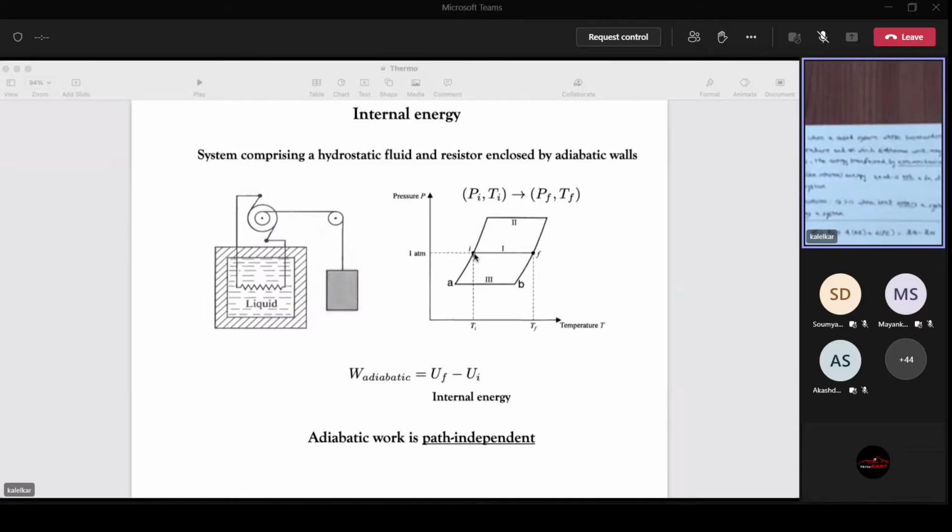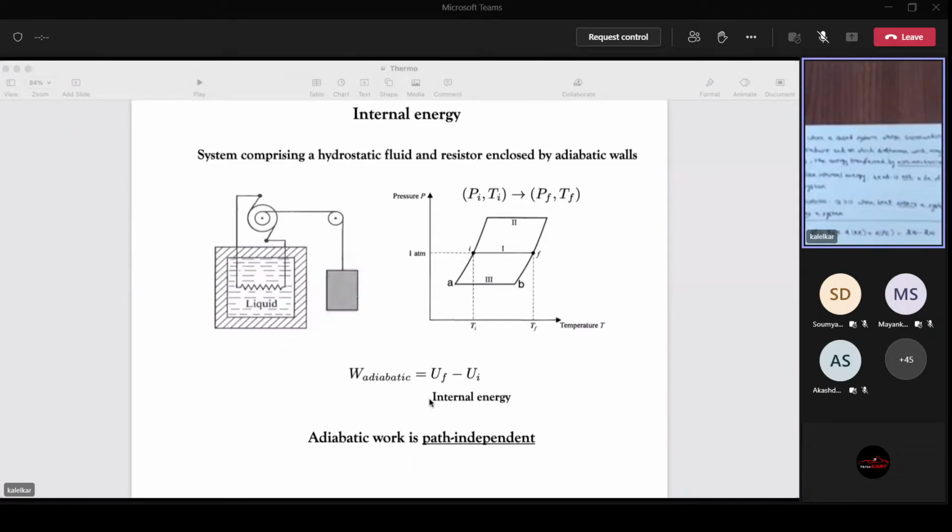Now if you do this experiment, this is more of a thought experiment, but suppose you do it along 10 paths from I to F, you will find experimentally that the work done between the state I and state F is independent of the path. Now that's not something you've seen, because last week I said that the work done is path dependent, right? But in this case, you are doing what is called adiabatic work, or if you like, the system is enclosed by adiabatic walls. So we'll call it adiabatic work. Experimentally, you find that the work done is path independent if it's adiabatic. That's why I call it adiabatic work.